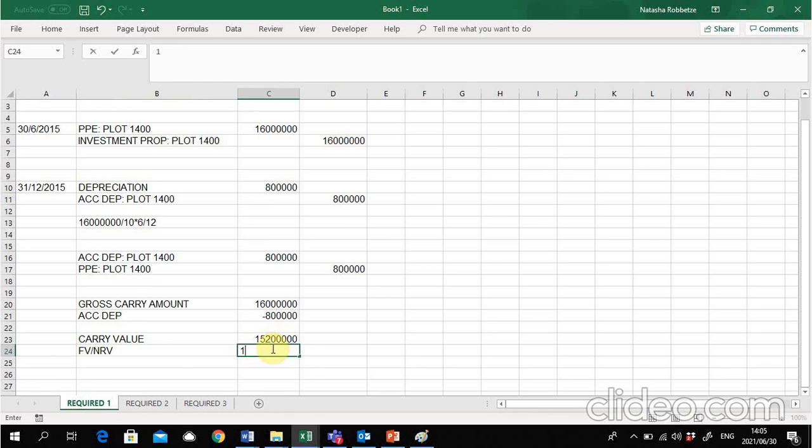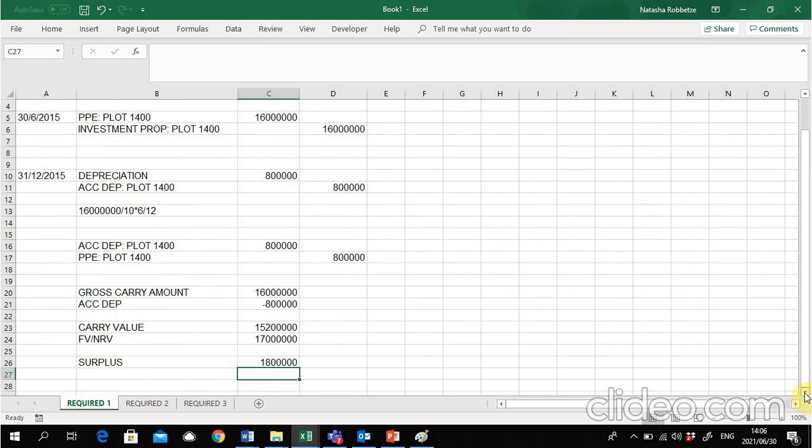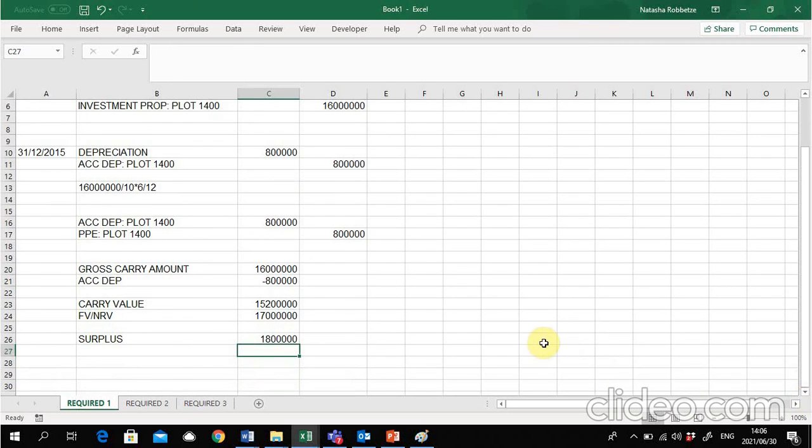Right. Now, what is the fair value or the net replacement value on the last day of December? I believe it's given to us as 17 million. So what is the difference there? It's definitely increasing because the fair value is more than the carry amount. So we have a surplus. And the surplus is then the difference between the fair value and the carry amount or the carry value. And that gives us 1.8 million.